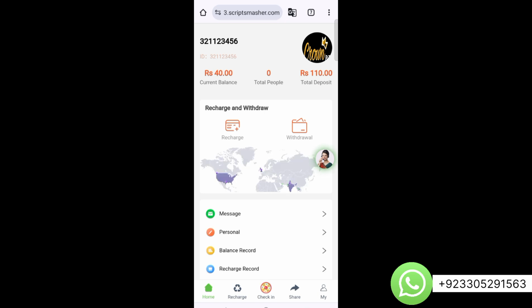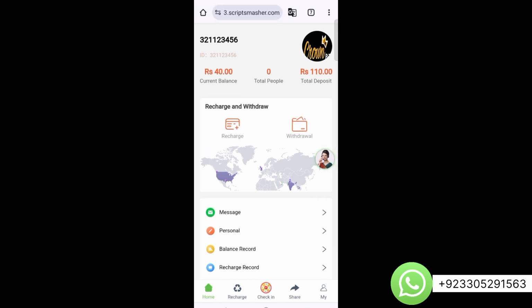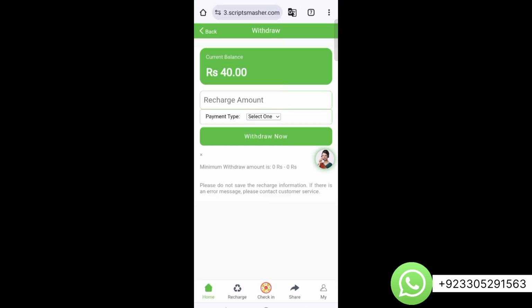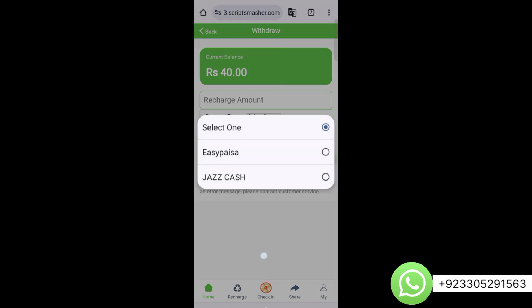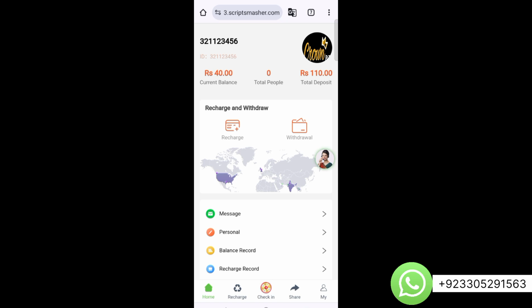Here you can see all your details like your balance, your total deposits, your total investments, and here is a recharge and the same withdrawal option. So you can also withdraw your money. If you want, you can use any of the gateways you want for withdrawal. You can use USDT and crypto gateways as well, and you can also change the currencies.